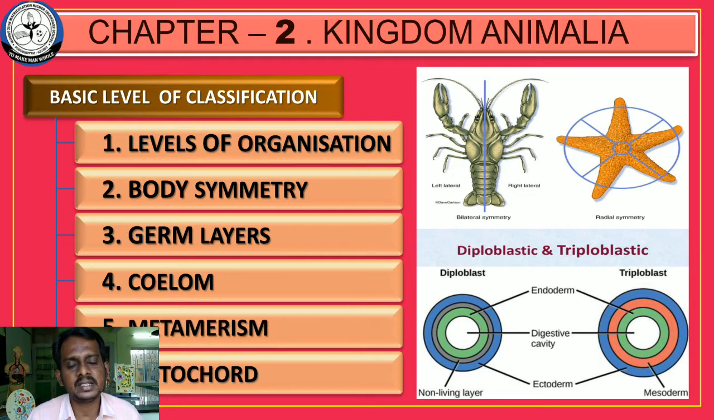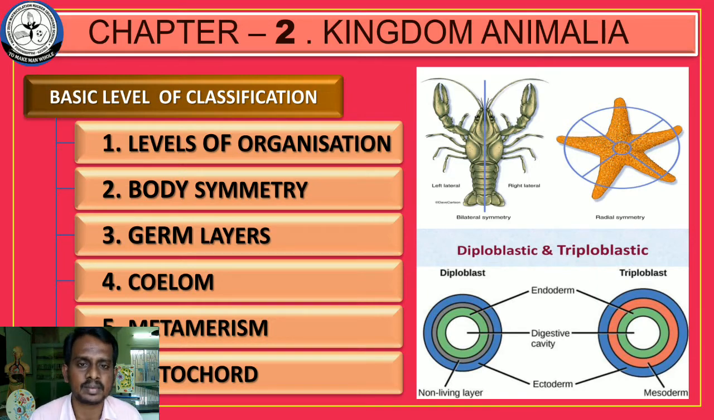In level of organization, we are going to study these kinds of classes. And what is body symmetry? Body symmetry means division of body parts. Body parts எப்படி பிரிக்க போறோம் அப்படின்னு சொல்லிட்டு. There are three types of body symmetry we are going to discuss in this part: bilateral symmetry, radial symmetry, biradial symmetry. And germ layers. There are two kinds of organisms based on the presence of germ layers. One is diploblastic animals, another is triploblastic animals. What is diploblastic?